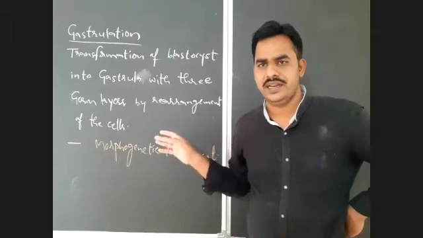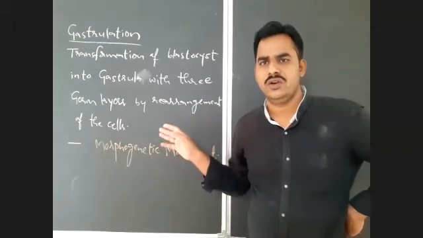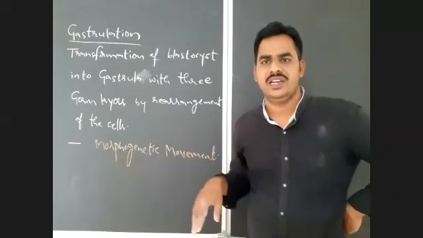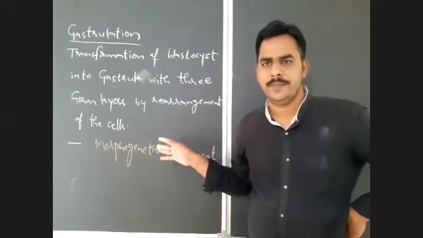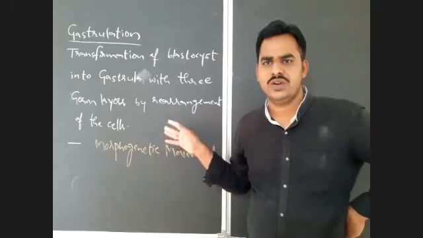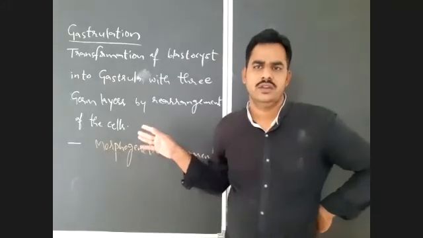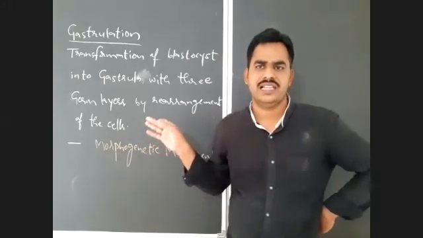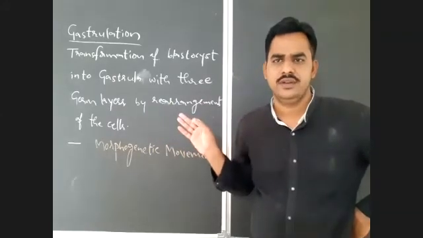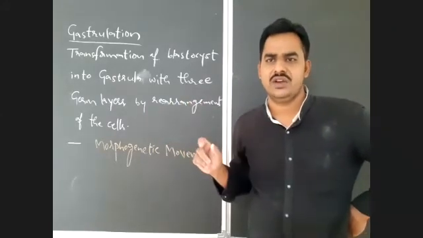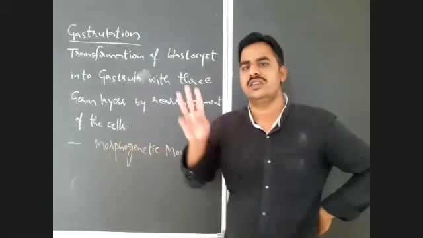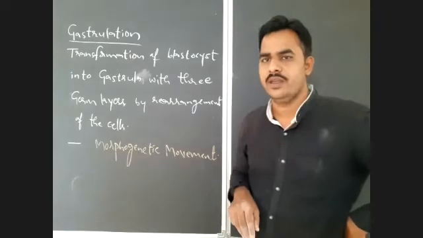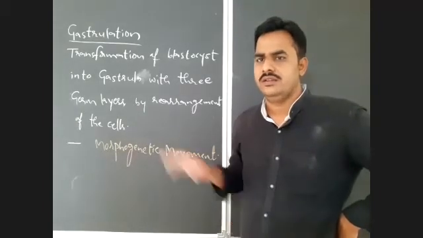Many times I am repeating, because here you have to understand and completely learn this. Again, no need to learn by heart. Gastrulation is the process during which the cells of the blastocyst rearrange in their locations, or migrate to their respective locations, that leads to the formation of three germ layers. That is gastrulation.